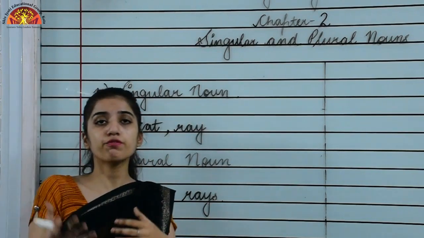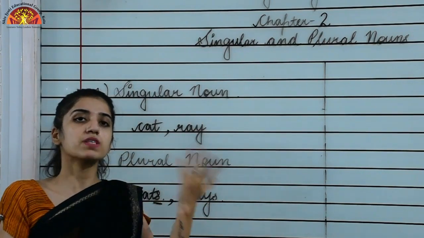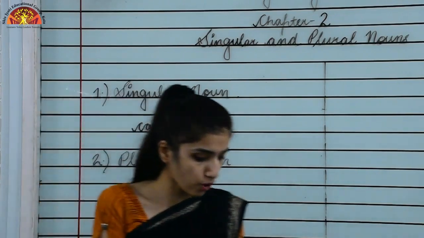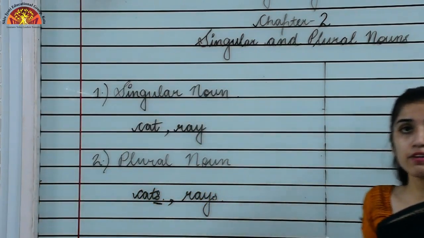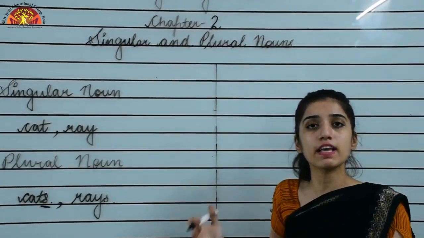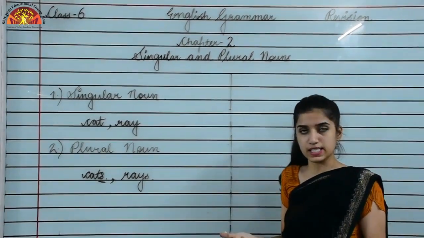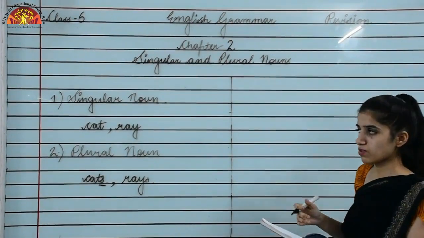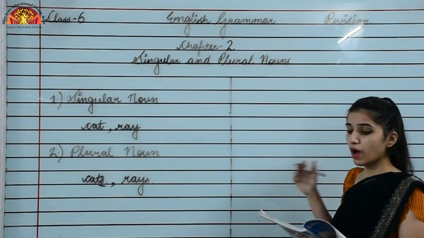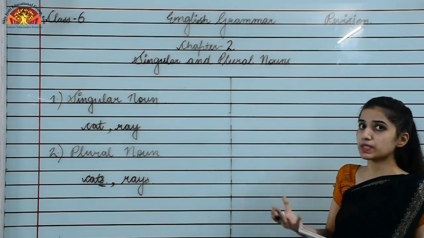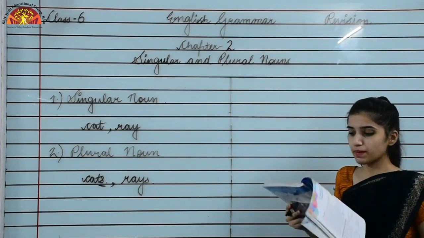And for the ways to form plural from the singular, you can see your book on page number 6. On page number 6 a topic is given, how do we change forms. You can open that and you can see that, on page number 6 of your English grammar book. Now a sentence I am taking from your book only. Let's see.